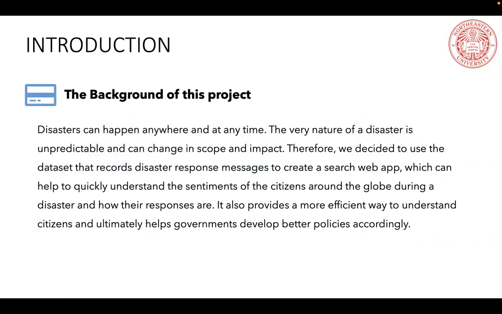Firstly, I'm going to talk about the background of this project. Disasters can happen anywhere and at any time. The very nature of a disaster is unpredictable and can change in scope and impact. Therefore, we decided to use a dataset that records disaster response messages to create a search web app which can help to quickly understand the sentiments of citizens around the globe during a disaster and how they respond. It also provides a more efficient way to understand citizens and ultimately helps governments develop better policies accordingly.